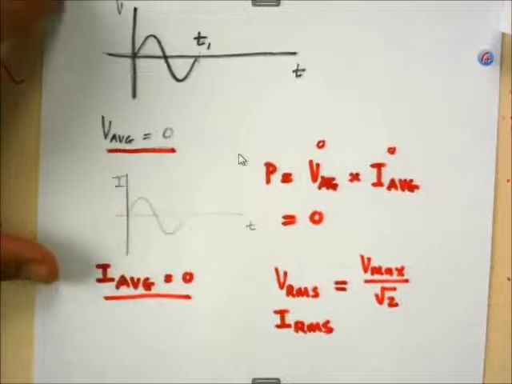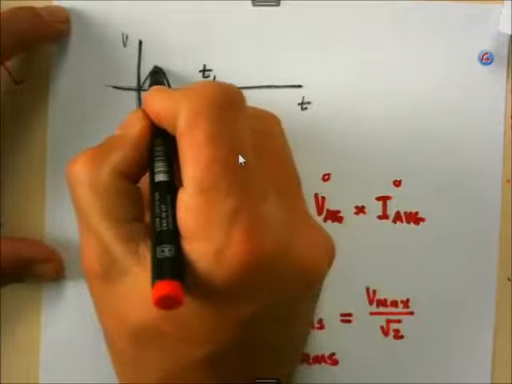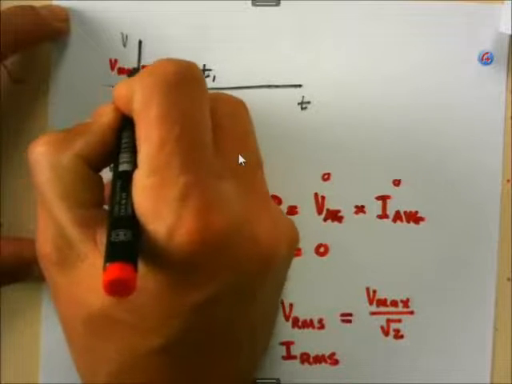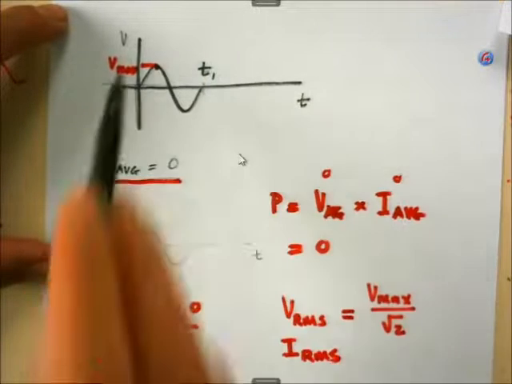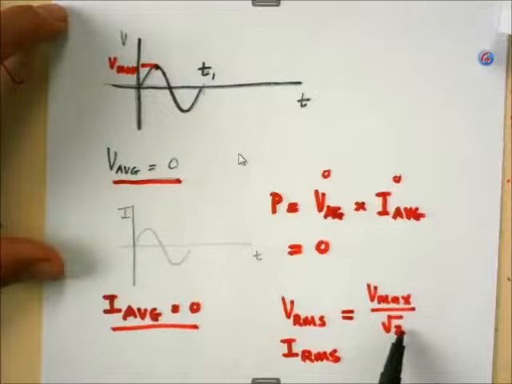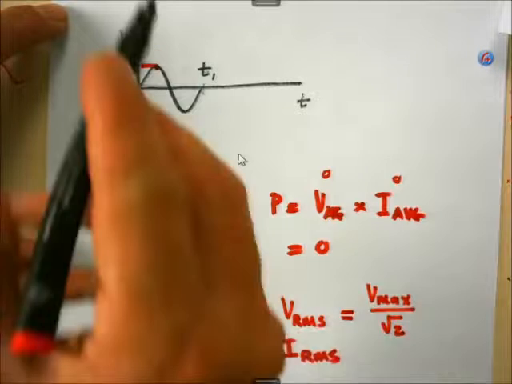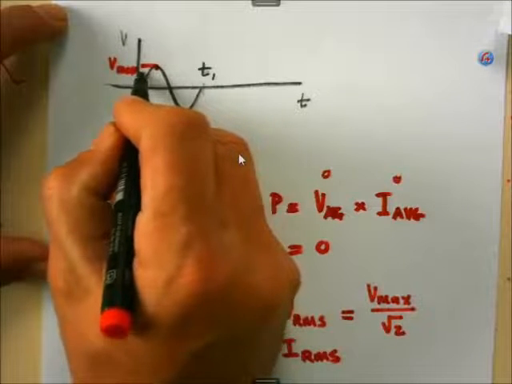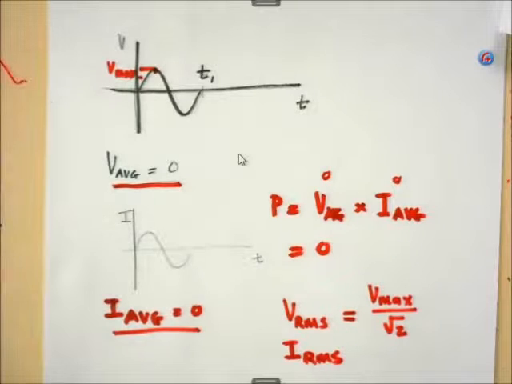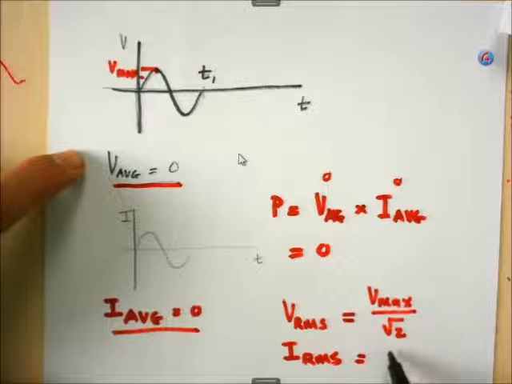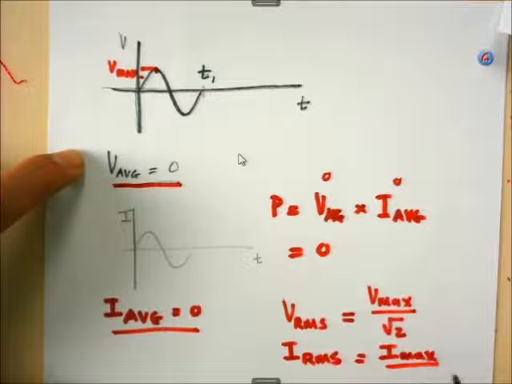So what does that mean? That means that if I look at that maximum value, Vmax, then that value I just substitute in there divided by the square root of 2. I get a value which we call the root mean square value. And it's a value somewhere in this vicinity there, a little bit lower than the max, because I've divided by the square root of 2. And if I take the root mean square of the current, it's the maximum current divided by the square root of 2.